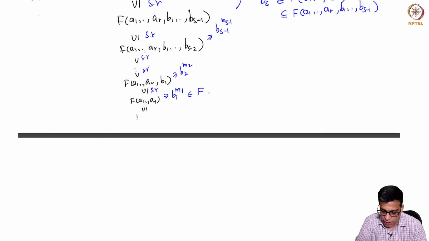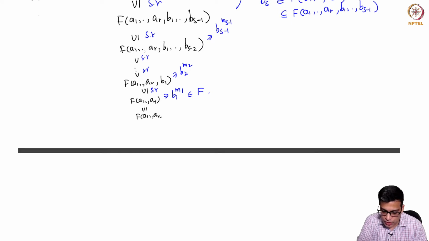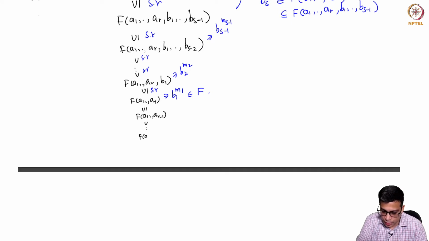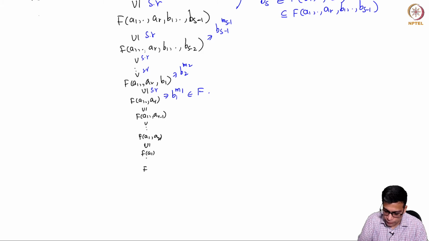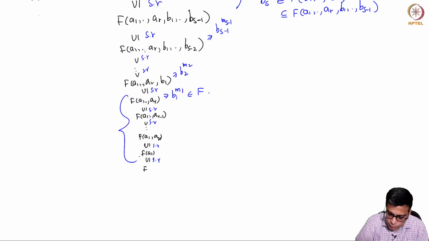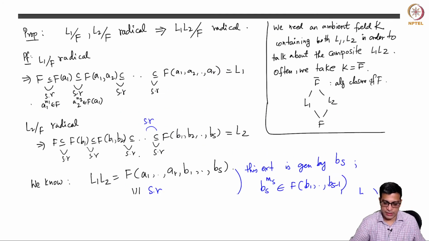So just to spell it out, I get a1 through ar minus 1, a1, a2, a1, F. All of these are simple radicals. Of course, this part is just this part.